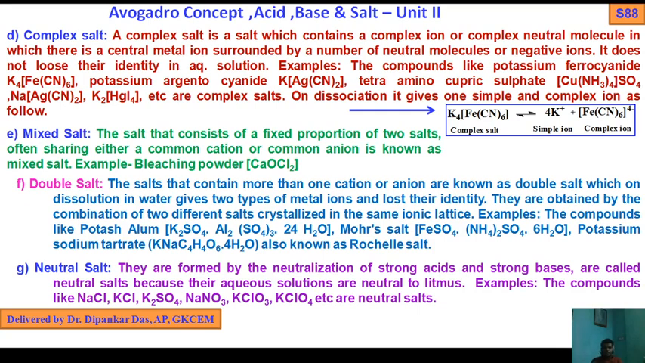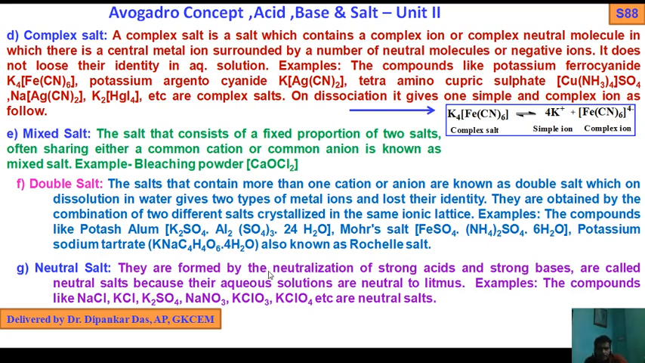So Rochelle salt, Mohr's salt and potassium alum are examples of double salt. A salt containing more than one cation or anion is known as double salt, which on dissolution in water gives two types of metal ions and loses its identity. They are obtained by the combination of two different salts crystallized in the same ionic lattice. The basic difference: complex salt does not lose its identity, but double salt loses its identity.